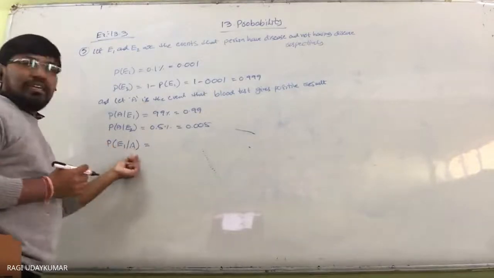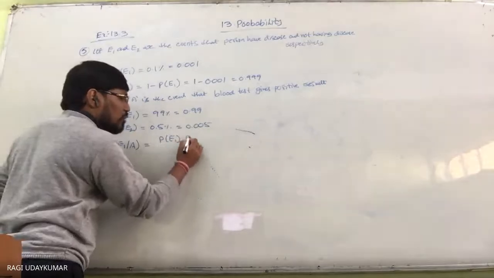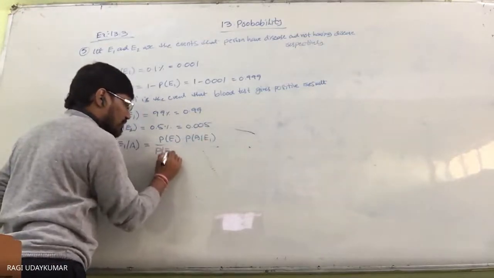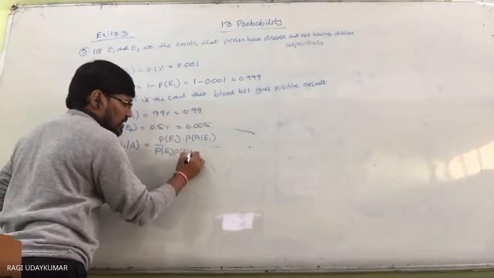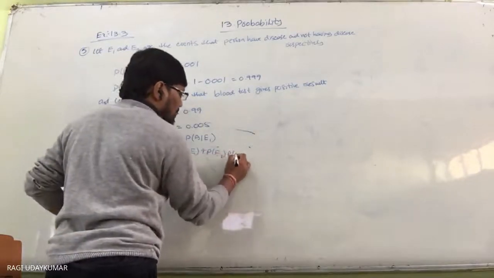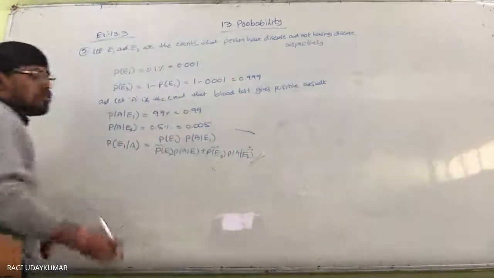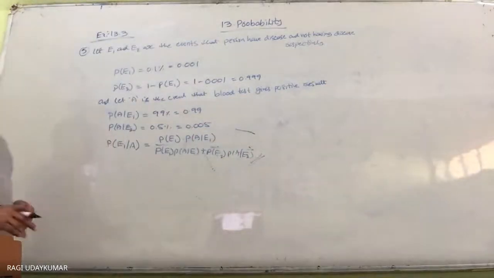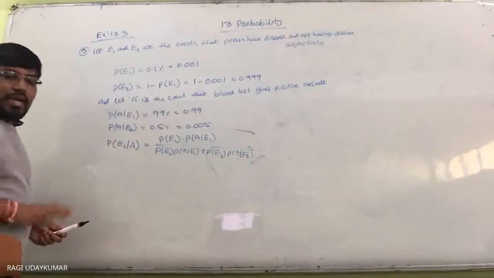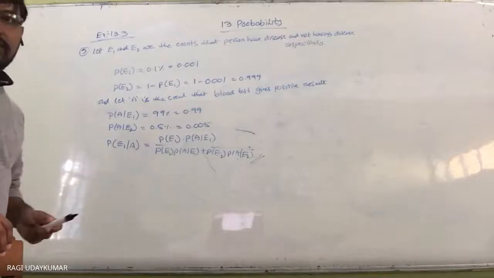Originally having the disease. Probability of E1 given A is equal to probability of E1 into probability of A given E1, divided by probability of E1 into probability of A given E1 plus probability of E2 into probability of A given E2. This is the substitution. Main thing here is please try to understand the situations and write properly. You have to simplify this.